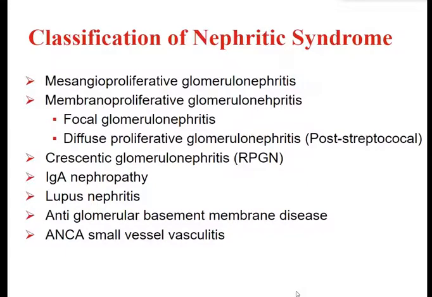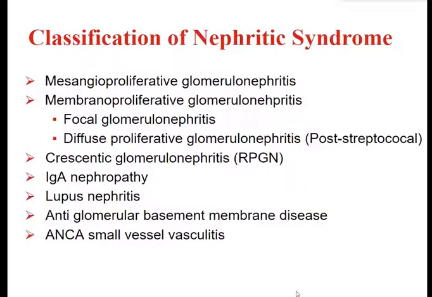How do you classify nephritic syndrome, or in other words, what are the situations or causes where you see nephritic syndrome? These include mesangioproliferative glomerulonephritis, then membranoproliferative glomerulonephritis, and proliferative could be focal glomerulonephritis or diffuse proliferative glomerulonephritis.